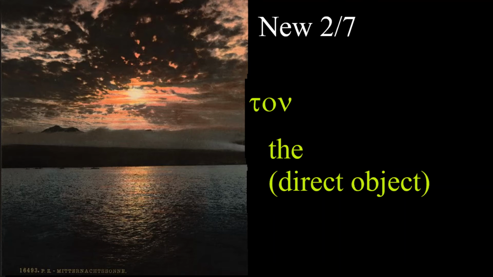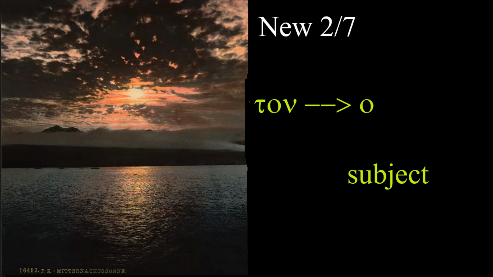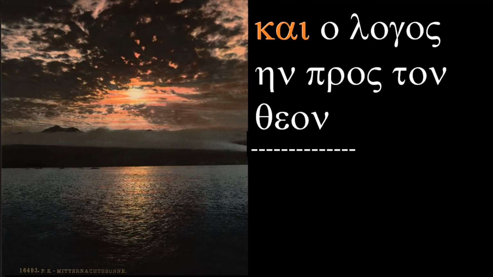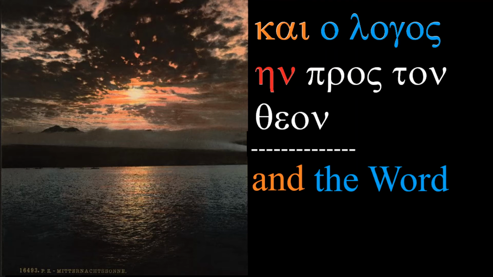Now, the 2 new words that we have in this section are extremely common words, and we'll see them again and again in the New Testament. The first one is kai, which is "and," and ton, which is the direct object form of ho, the definite article meaning "the." So "the" as a direct object is ton in Greek. Now, to string this sentence together again, we have kai "and," ho logos "the word," ēn "was," pros "with," and ton theon, "God."